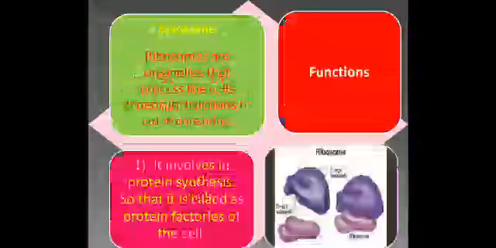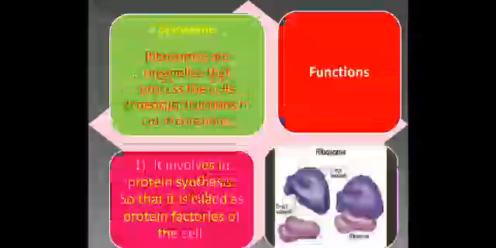The next slide shows the ribosome. Ribosomes are organelles that process the cell's genetic instructions to create proteins. These organelles can float freely in the cytoplasm or be connected to the endoplasmic reticulum. Each ribosome consists of two subunits, a small subunit and a large subunit.